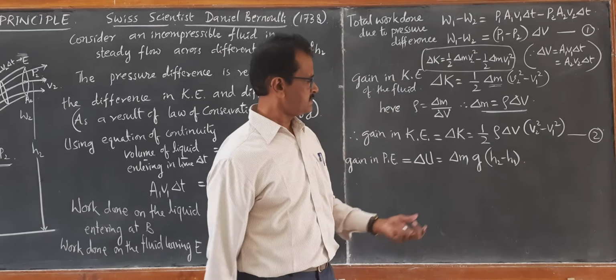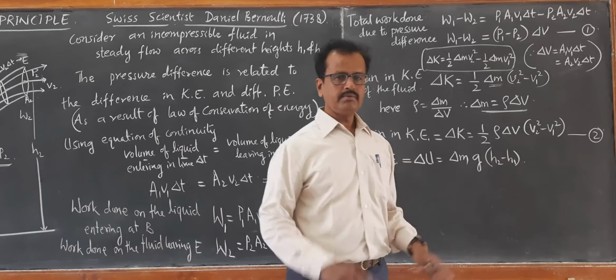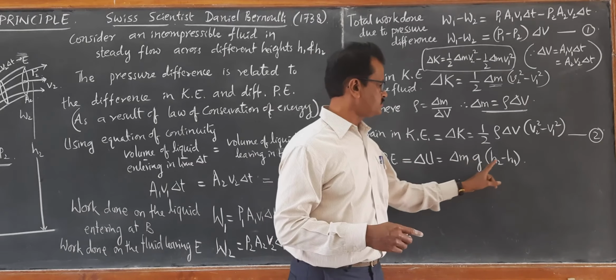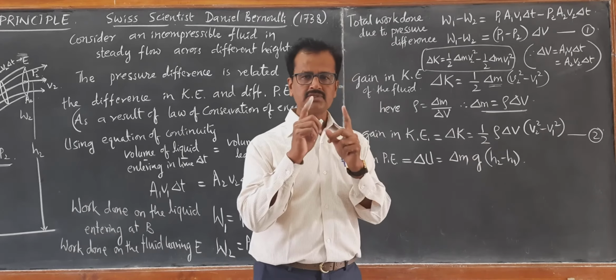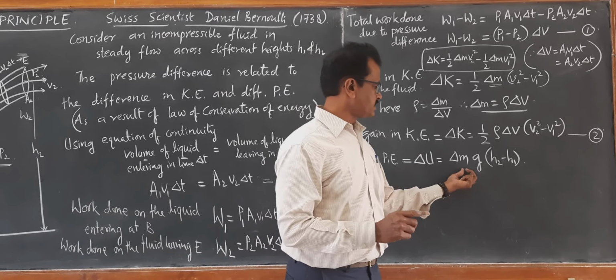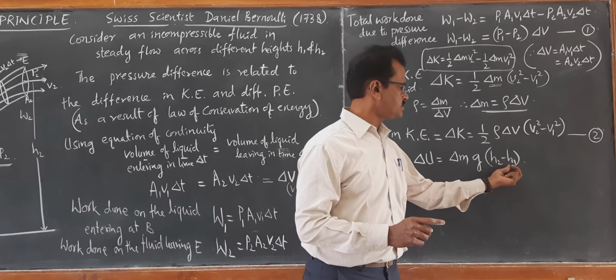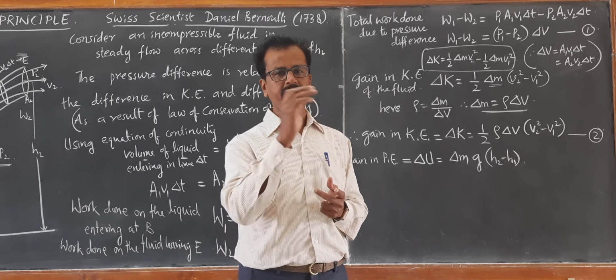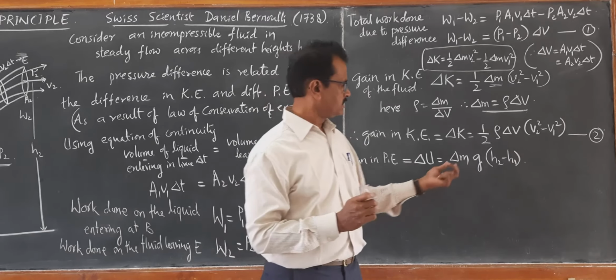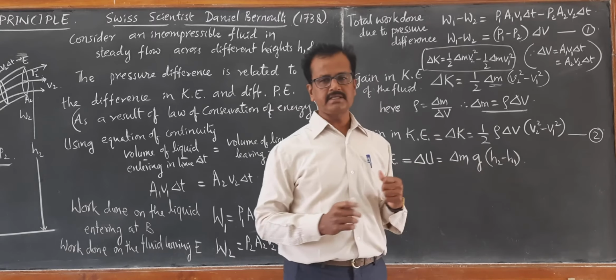Again, this is written as delta M g H2 minus delta M g H1. Final potential energy is delta M g H2, initial potential energy is delta M g H1. So the difference in potential energy is delta M g into H2 minus H1.